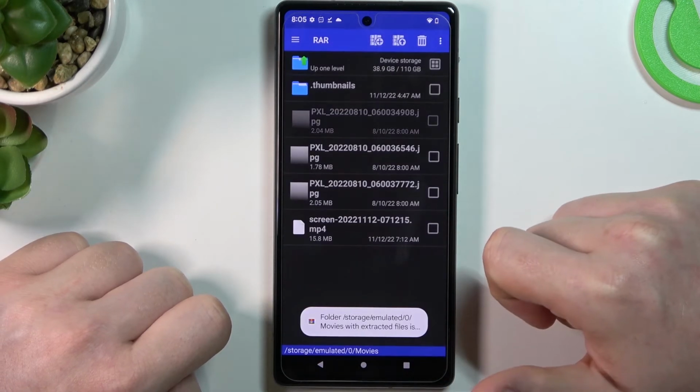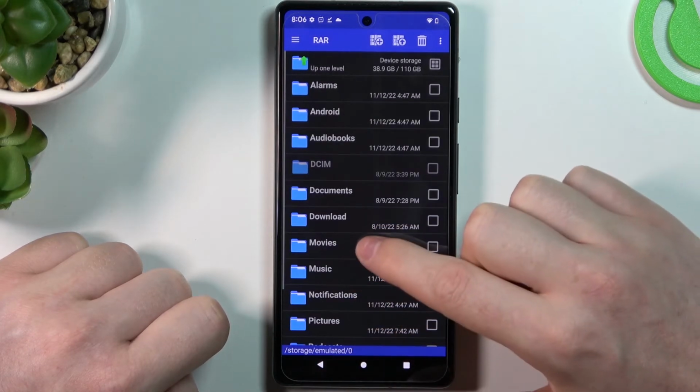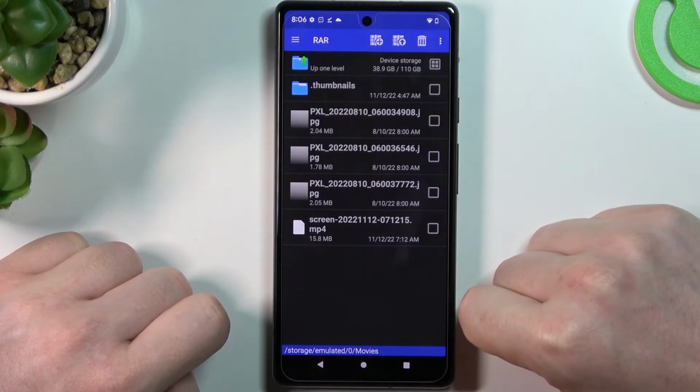Now hit OK again, and your files should be unpacked. Now let's navigate to the movies manually, and here they are. And that's it for this video.